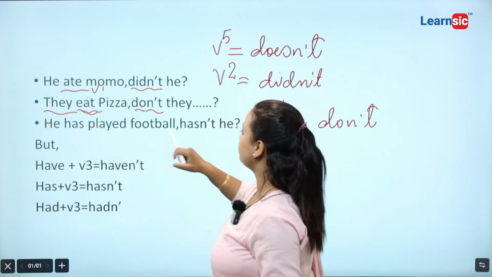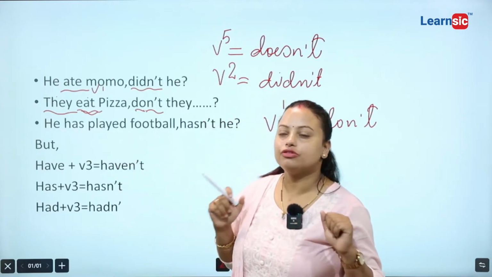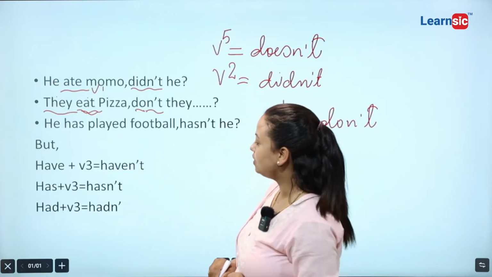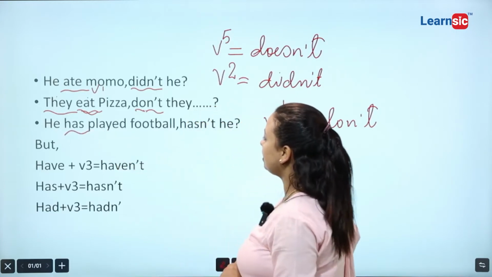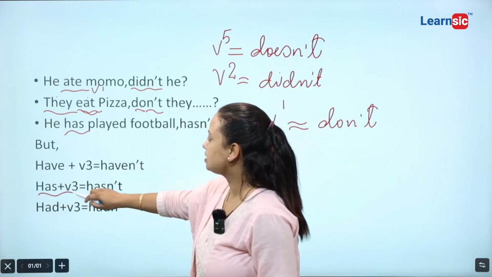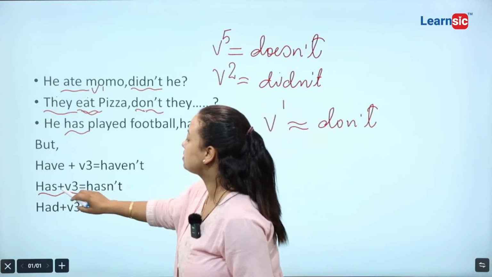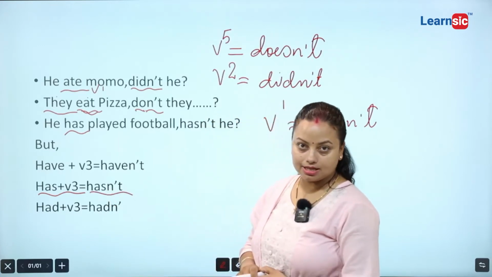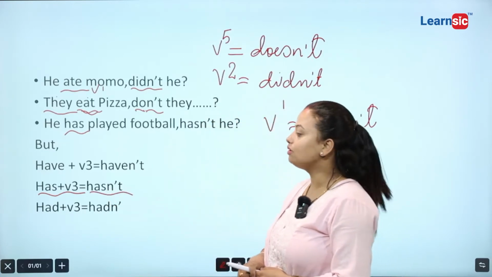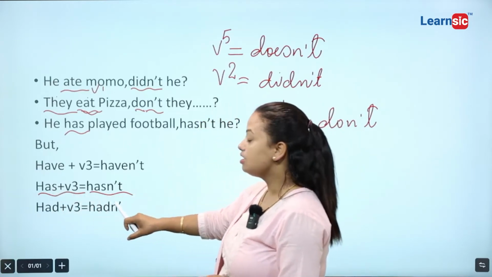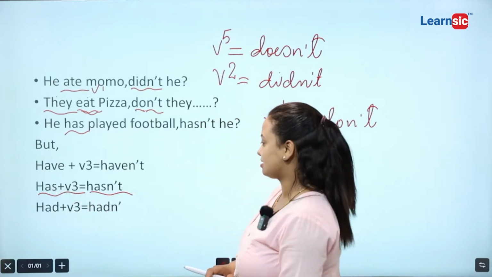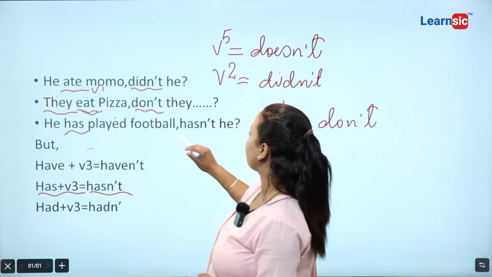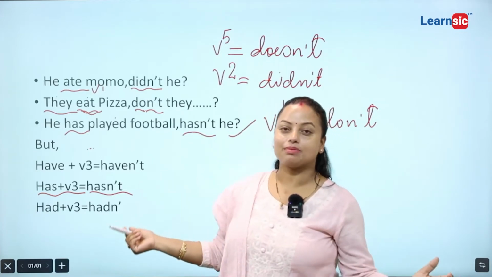He has played football. He has played football. Okay, now I have already done before also has. Okay, now see the case. Has plus verb 3. If there is has plus verb 3, then you should just write hasn't. This is the case here. Okay, once again have a look. If there is has plus verb 3, then you have to write down hasn't. That's why he has plus verb 3. So that's why hasn't he. I hope you have no any doubt.